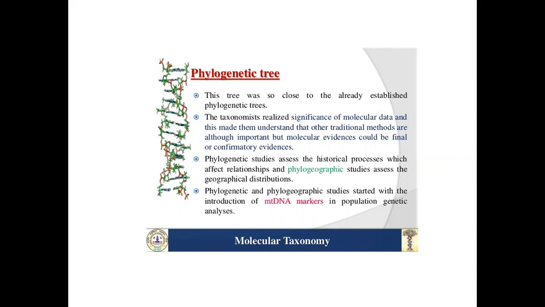The taxonomists realized the significance of molecular data, and this made them understand that other traditional methods are important, but molecular evidences could be final or confirmatory evidences. Phylogenetic studies assess the historical processes which affect relationships, and phylogeographic studies assess the geographical distribution. Phylogenetic and phylogeographical studies started with the introduction of mitochondrial DNA markers in population genetic analysis.